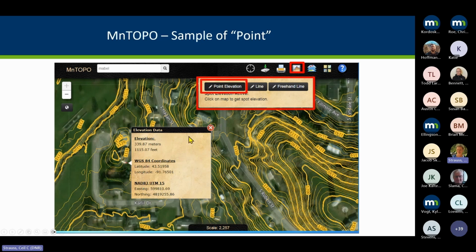It will only show one point at a time, but you can click around and see, like in this example, again, trying to see what's that low point. Or maybe you're looking along a road and you want to see what the sag point is, what that low point is. We've heard from surveyors that this is pretty darn accurate. When they go out in the field and do their actual field surveys, it'll be within tenths of a foot. We haven't heard of any problems with it not being fairly close in elevation. So pretty helpful.